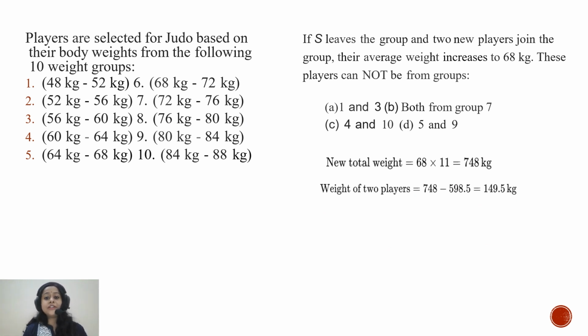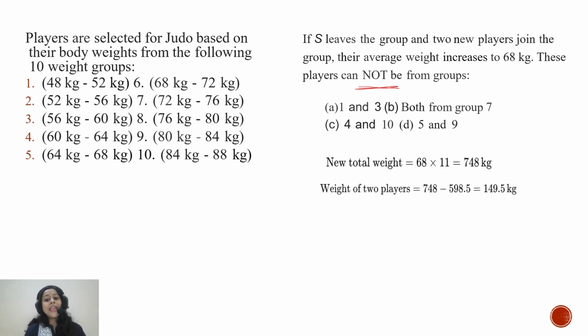The next question is, if S leaves the group and two new players join the group, their average weight increases to 68 kg. You have to find out which group these two players cannot belong to, given the four options.